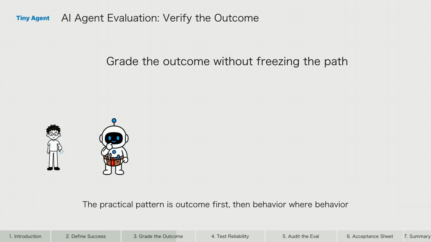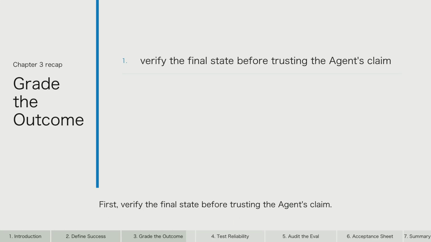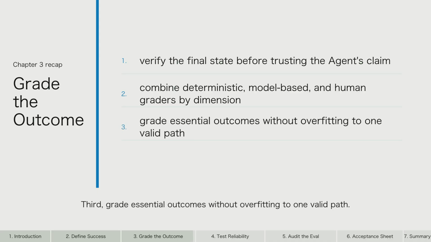The practical pattern is outcome first, then behavior where behavior matters. Verify the final state, add transcript checks for safety or efficiency, and avoid requiring one exact sequence of tool calls when several valid paths can reach the right result. First, verify the final state before trusting the agent's claim. Second, combine deterministic, model-based, and human graders by dimension. Third, grade essential outcomes without overfitting to one valid path.